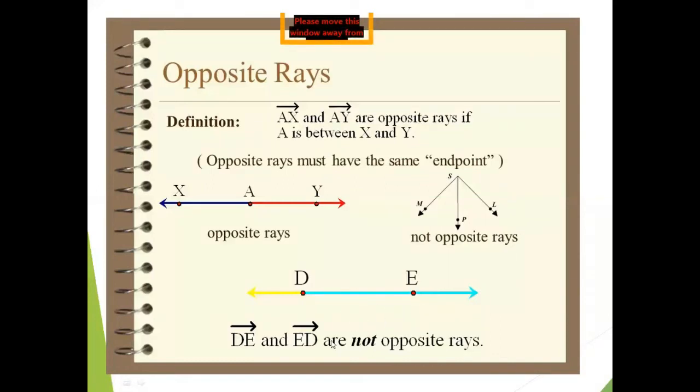In the diagram below, we have ray DE and ray ED. DE and ED are not opposite rays. The reason is that they have different endpoints. The common endpoint is missing here. So that's why this is also not opposite rays.